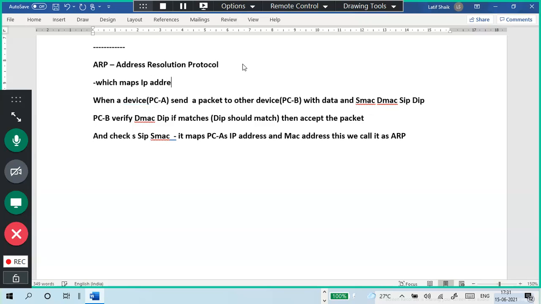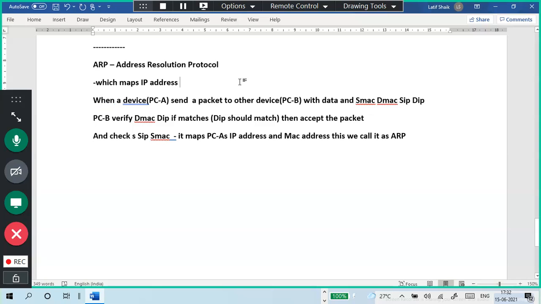Sir, what happens if this ARP is disabled? No problem. Connection will be established. I think how to disable ARP also I don't know, but I never done that one. Very good question. And sir, we are not using this protocol.